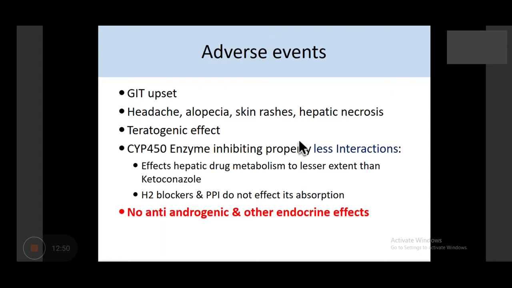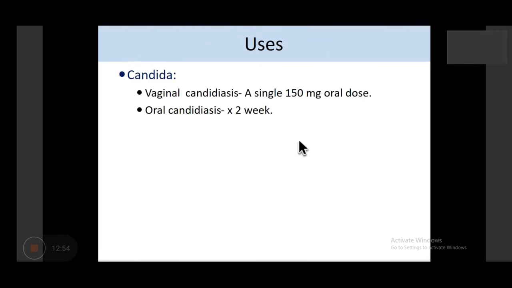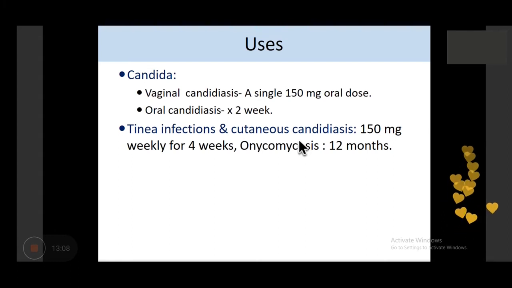Mostly we use it for treatment of fungal infection, and we need a drug which has fewer interactions. So fluconazole is one of the drugs here. In treatment of candida, you can use a single 150 mg oral dose of fluconazole for vaginal candidiasis, and for oral candidiasis, we can give it for 2 weeks. In tinea infections, 150 mg weekly for 4 weeks. That is 4 tablets every week.